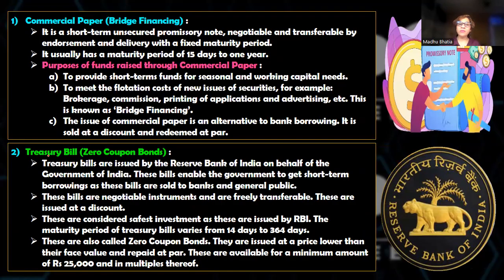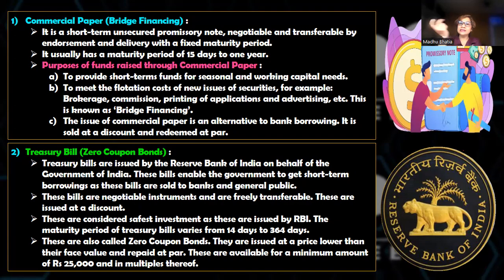So I'll start with treasury bills first. So what are treasury bills? I'm not going to read each and everything from there. You can read it at your end. I'm just going to explain. Treasury bills are negotiable promissory notes issued by RBI on behalf of the government of India. So whenever the government of India is short of short-term funds, it asks RBI to issue treasury bills on its behalf. It is a promissory note made by the government of India. So it is kind of a guaranteed instrument.